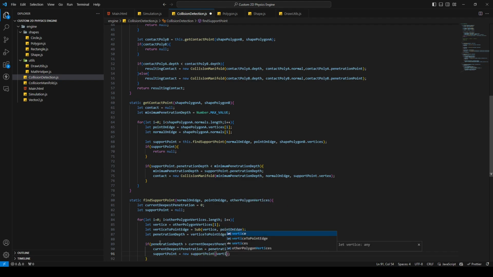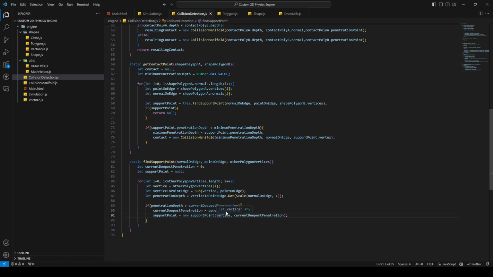And this will be the current vertex and the current deepest penetration depth. You can also set penetration depth here. It's going to be the same. I just let it like this now. Okay, and then we can return the support point. Nice.